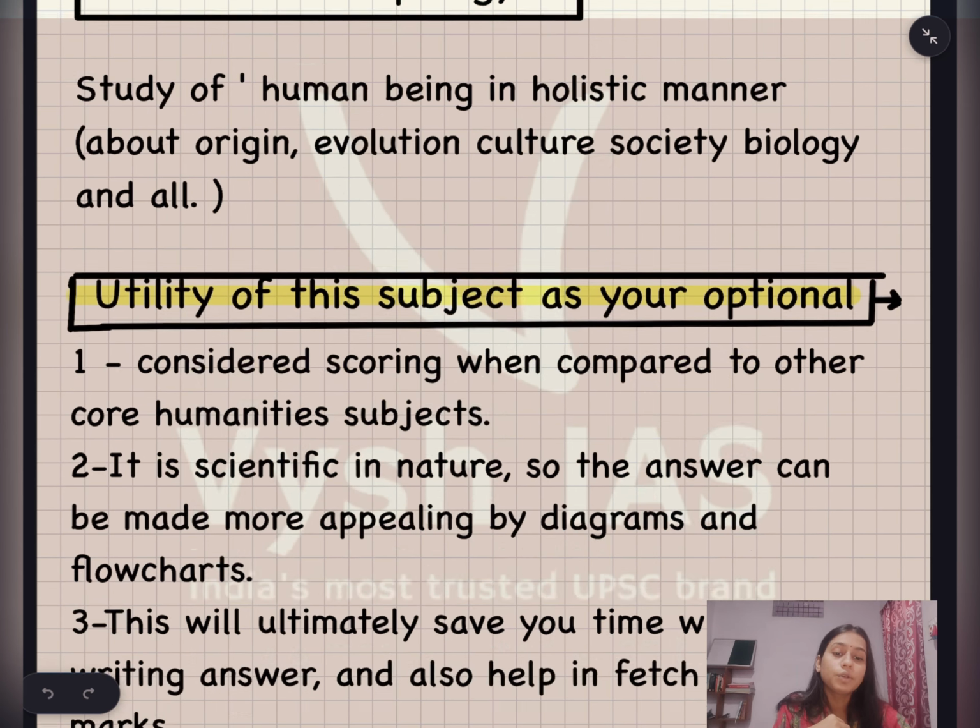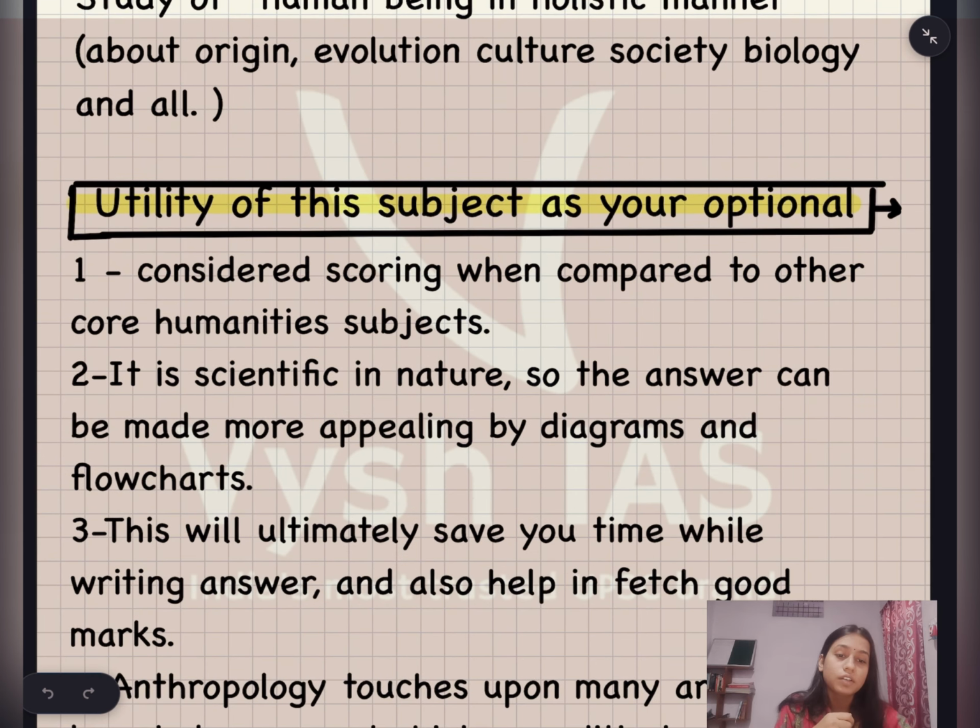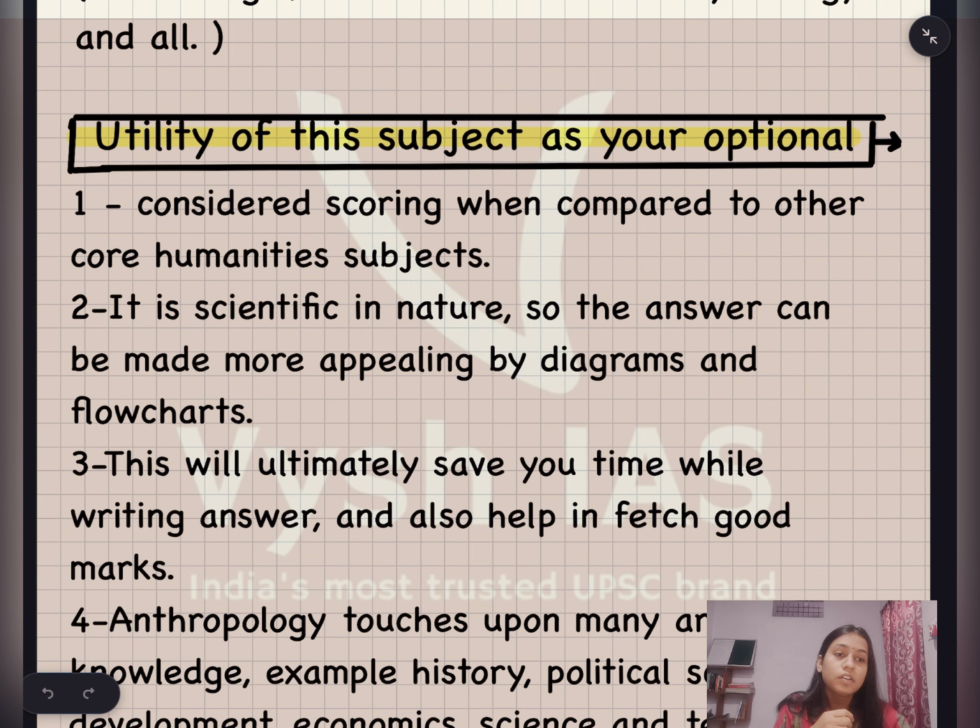So if we talk about the utility of this subject as your optional, why you should choose it: it is considered scoring when compared to other core humanities subjects, either sociology, PSIR, or PUBAD. Why?